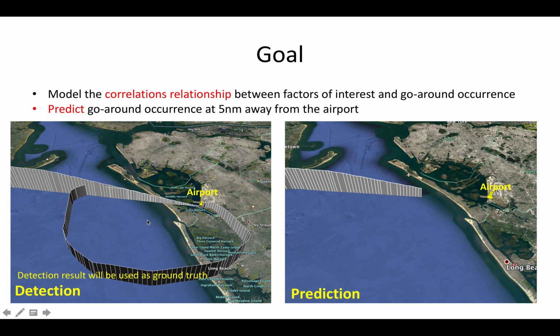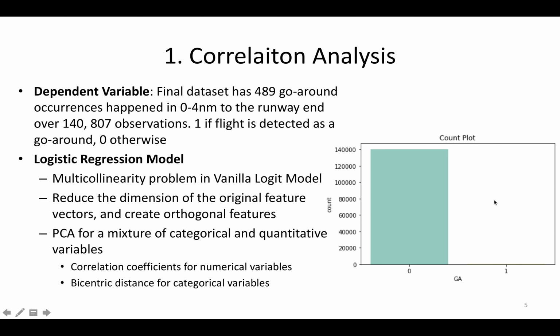Given the whole trajectory on the left, I detect go-arounds beforehand, and the results will be used as ground truths. For the prediction, I only know part of the trajectories and predict whether these flights will have a go-around in the future. The final dataset has 489 go-arounds over 140,000 flights.